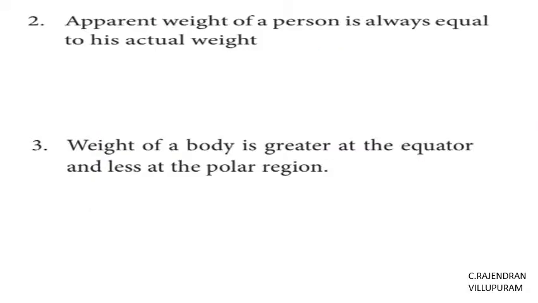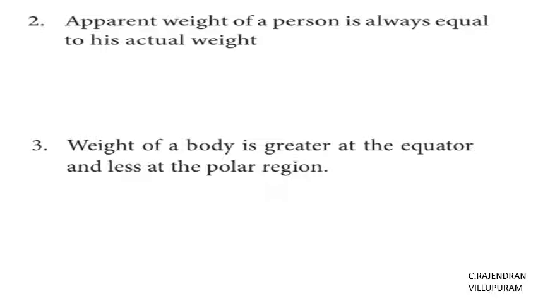Second statement: the apparent weight of a person is always equal to his actual weight. Regarding this, you have seen four options with respect to the lift. In the four cases, there may be an increase in weight, a decrease in weight, or equal weight.